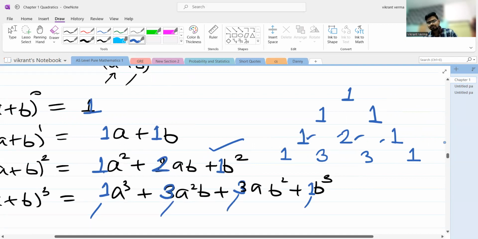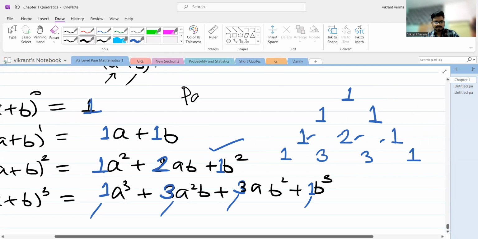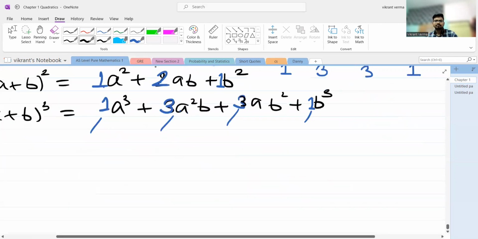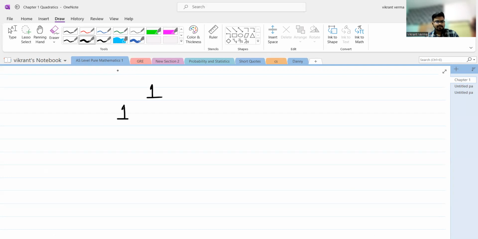This is a very standard pattern in mathematics, and it is known as Pascal's triangle. So how do you construct Pascal's triangle? Let me show you one more time. In order to construct Pascal's triangle, we simply start with 1. Then I write 1 and 1 again. Now I add these two numbers and write the summation here, and I just copy the 1 and 1 on the outer sides of our triangle.